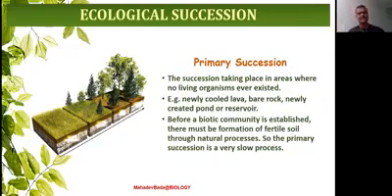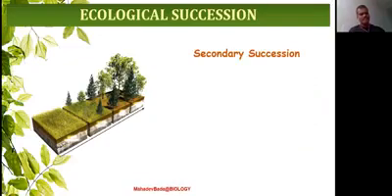In this manner, over the bare rock, first the formation of soil has to take place, then the living organisms can exist over there. Therefore, primary succession is a very slow process, very slow process it is. It takes thousands of years for new organisms to exist over there.